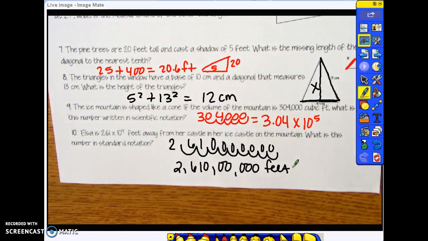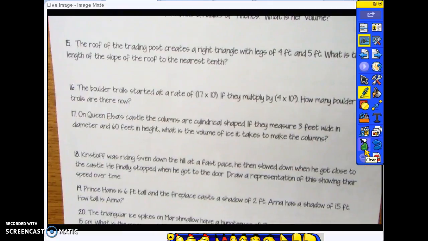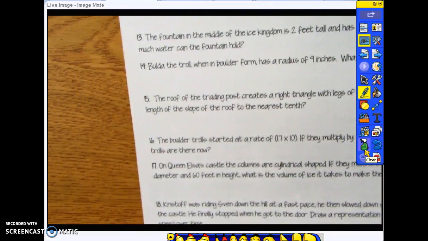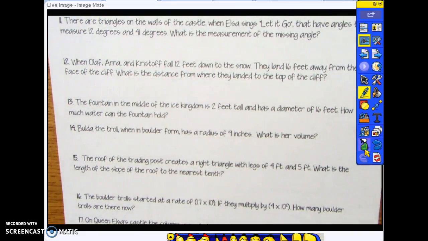All right, on the back. For number 11, we're told that there are triangles on the walls of the castle when Elsa sings Let It Go that have angles that measure 12 degrees and 41 degrees. What is the missing angle? Of course, we have to subtract these from 180, and we will get a missing angle of 127 degrees.